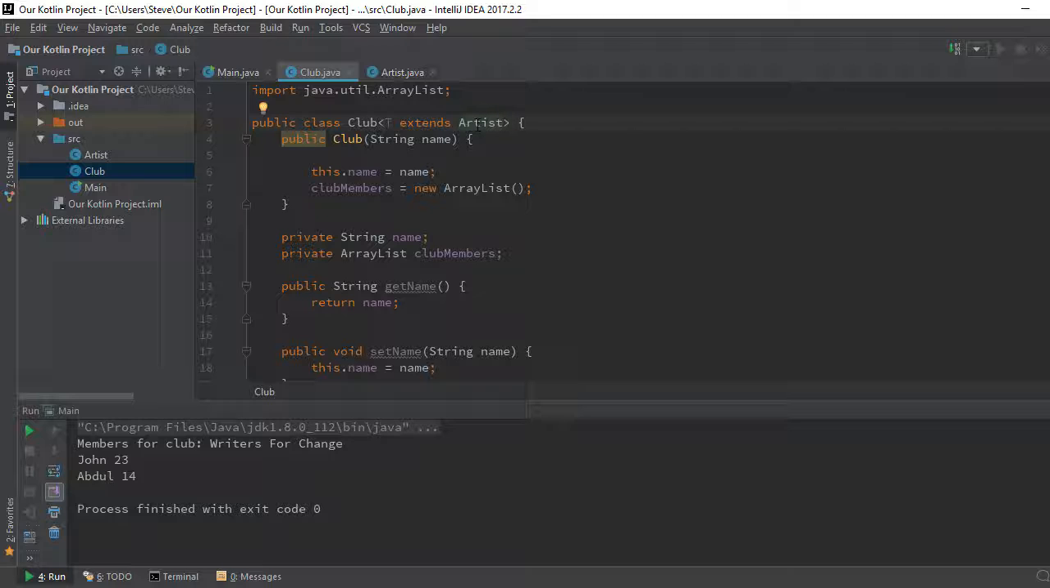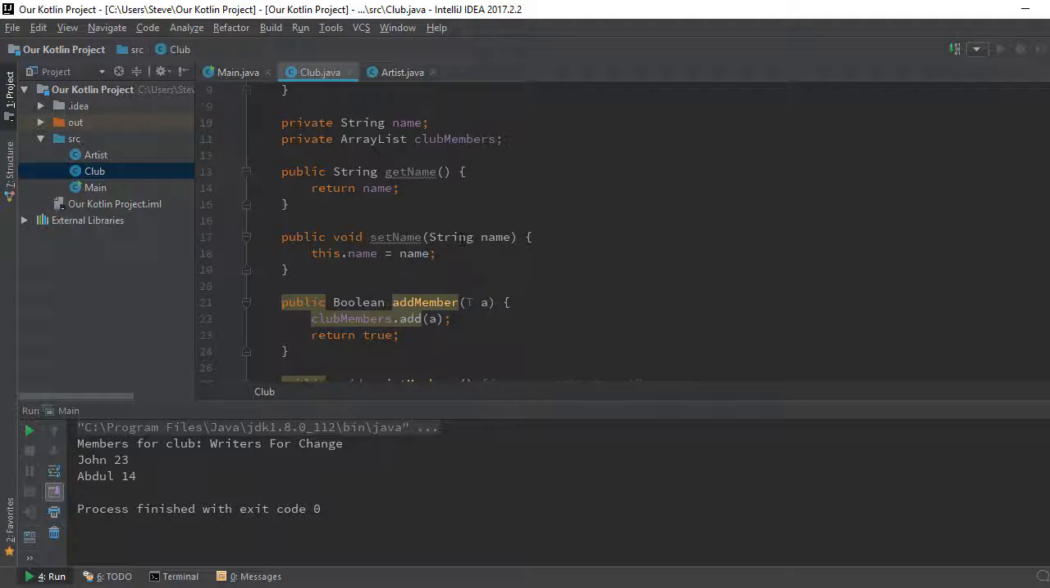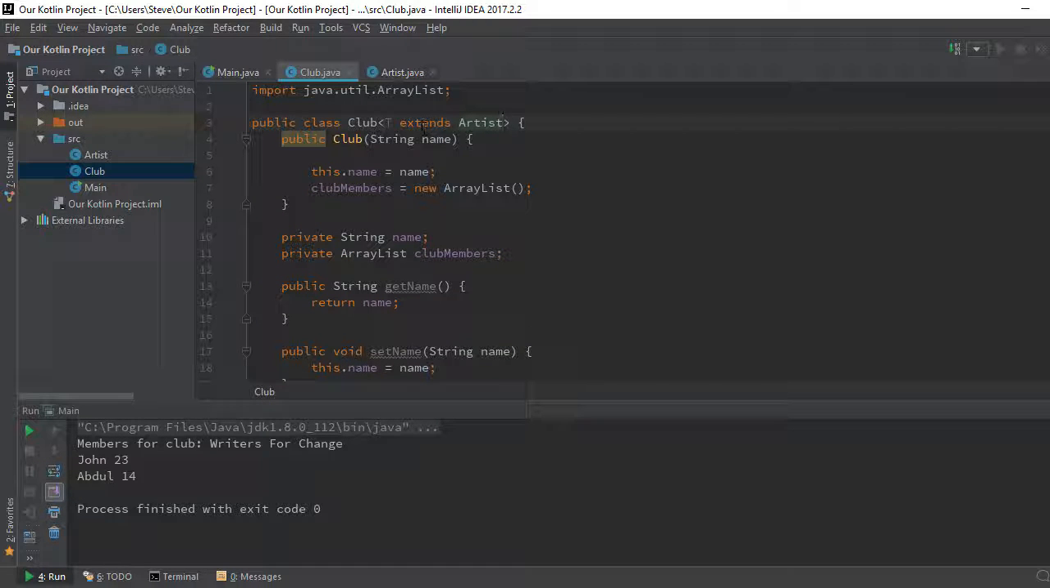Cool. What we are saying in essence is this Club is going to be using a certain type. We are going to be adding members to our club, but we are not going to be adding just any member. This member must be of a type, and that type must be of this Artist type. It must be a child of Artist. So we know that there are a lot of artists, like I said in the beginning. Musicians are artists, writers are artists. So whatever type we're going to be passing to this addMember must be a subtype of Artist. So that's what it's saying in the first place.